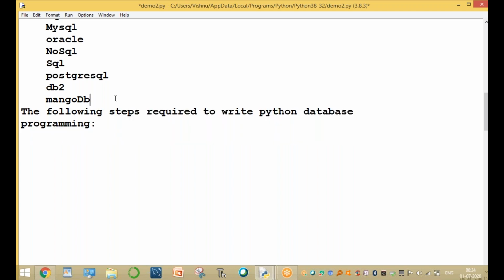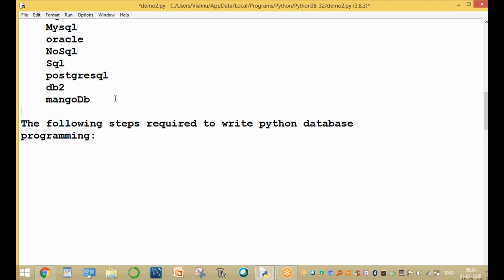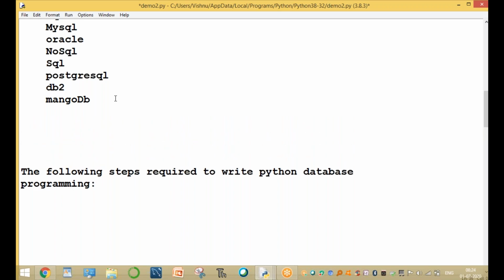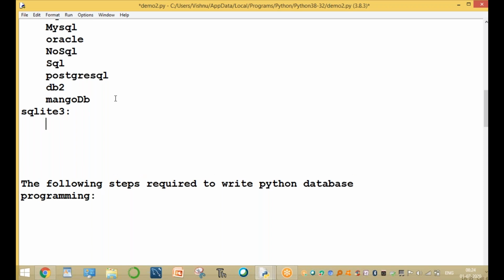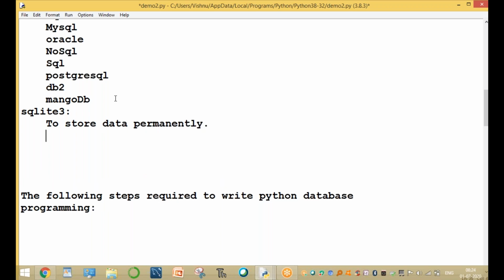Before that, let's discuss SQLite3. SQLite3 is a database in which you can store data permanently. What are the SQLite3 commands?